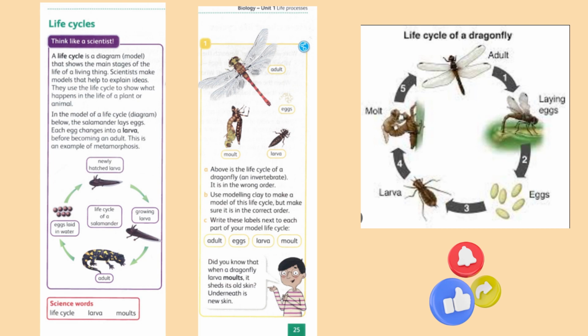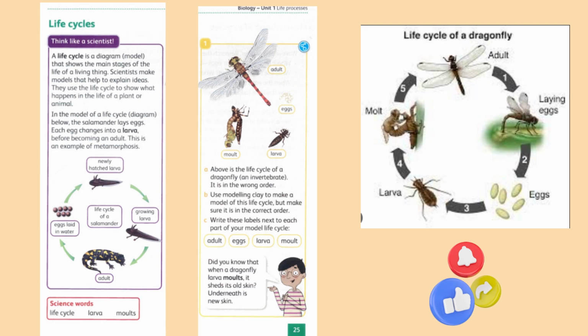There is another life cycle, that is the dragonfly. You can say adult, eggs, larva, molt. So A is the life cycle of a dragonfly, an invertebrate. It is in the wrong order. You have to make it correct. I have made it for you. Life cycle of a dragonfly. First, adult laying eggs, then eggs turn into larva, then larva turn into molting, and it changes into adult.